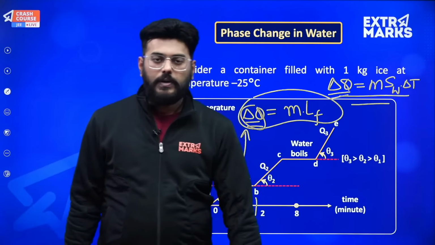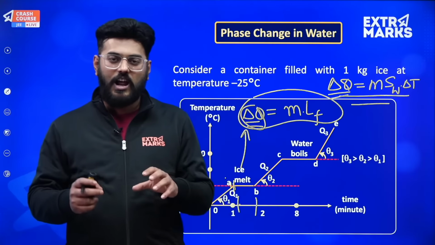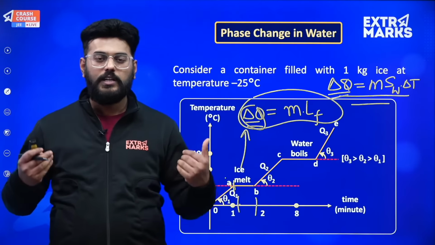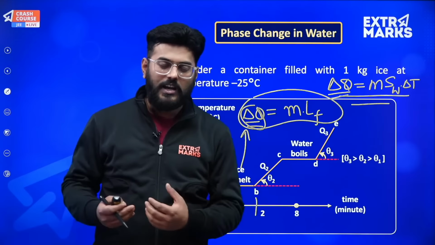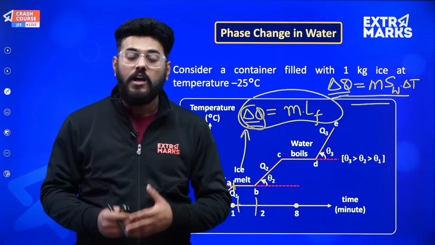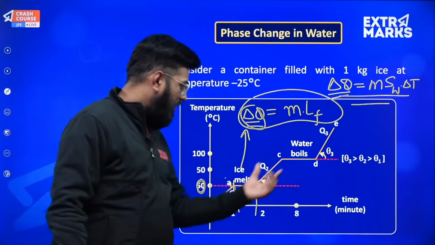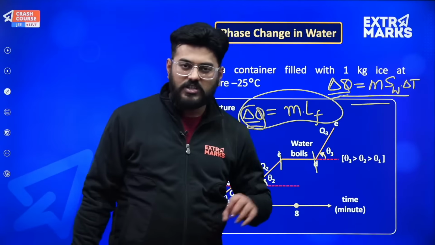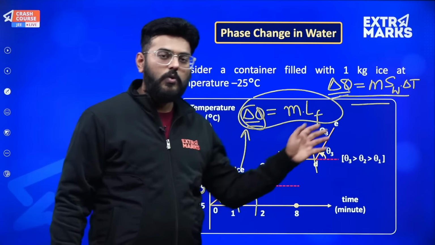Again phase change will begin to occur. So again the water molecules will now use that energy to create spacing between the molecules, they will just increase the intermolecular distance, and that energy will go over there, and phase change will occur without an increment of temperature. So again this entire process repeats, and from C to D the entire chunk of energy which you have provided will be used up in changing the state from liquid to gaseous state.